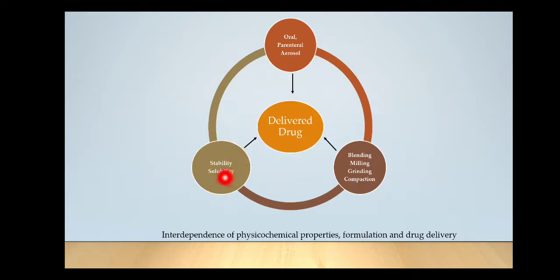Now all these are important to the design of formulation. Means these physico-chemical properties will determine which route of administration is suitable for that particular drug, whether it is oral or whether it is parenteral or whether it is in the form of aerosol.